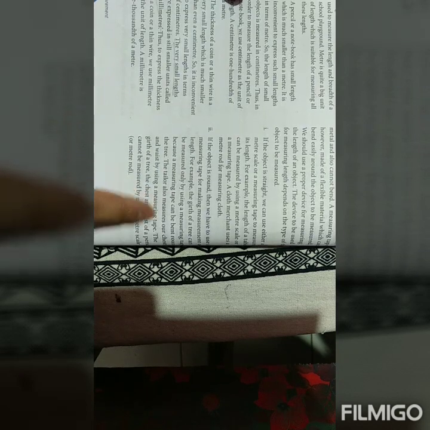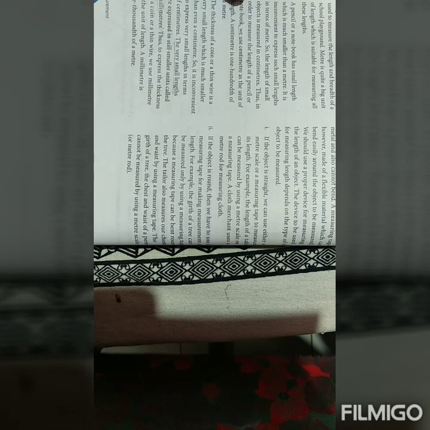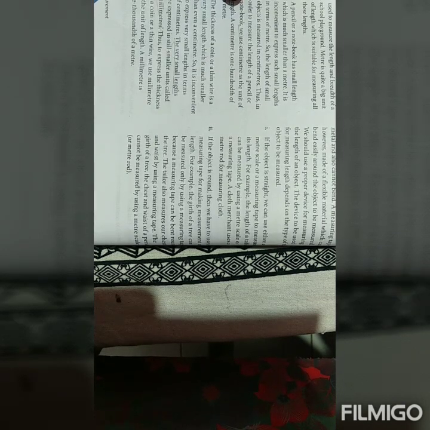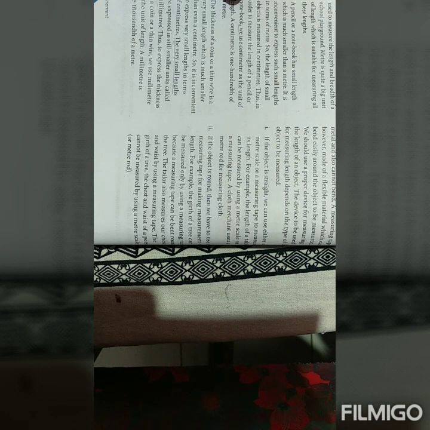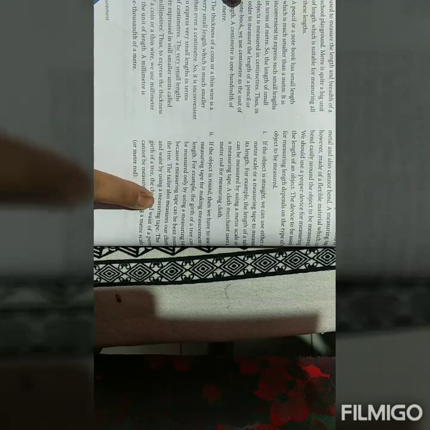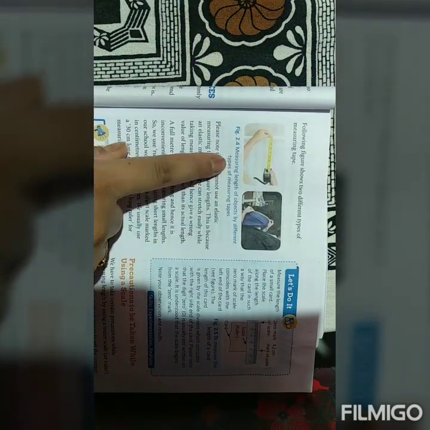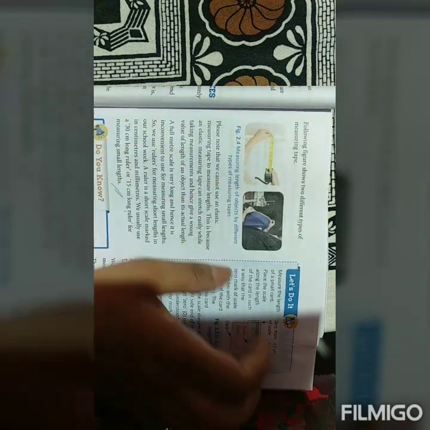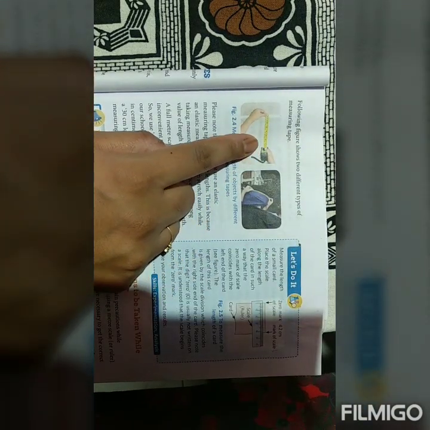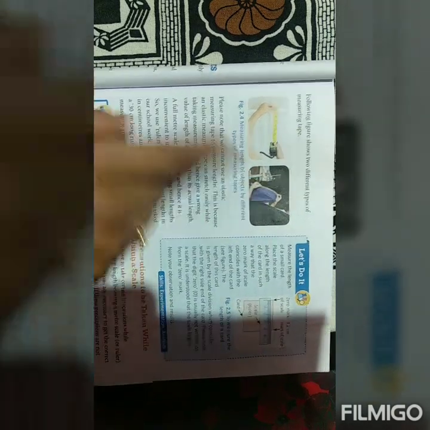The tailor also measures the chest and waist by using a measuring tape. Can he use a scale to measure your waist, your chest? No. That is why they use a measuring tape. The picture given here shows measuring the length of objects by different types of measuring tapes. You can see here, this is a measuring tape usually used by carpenters, and this is your cloth one, which is used by tailors.